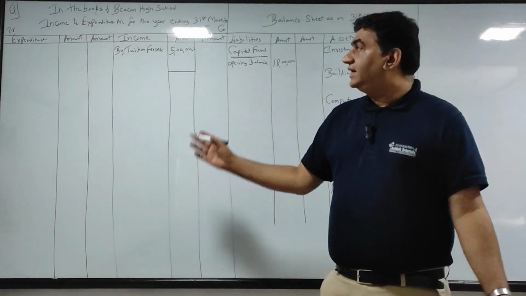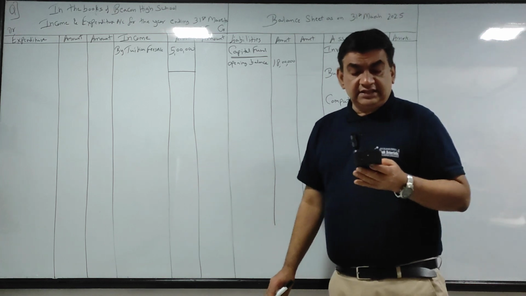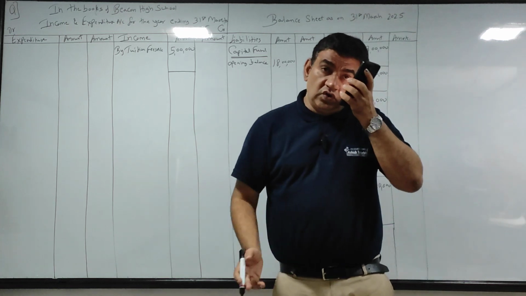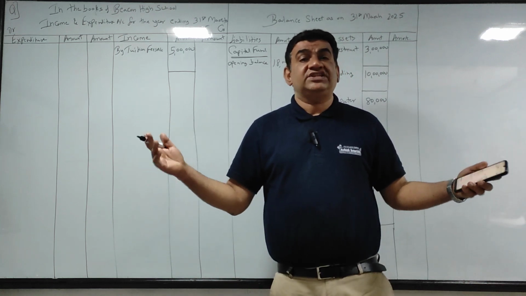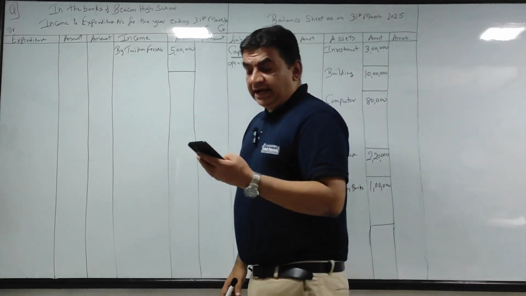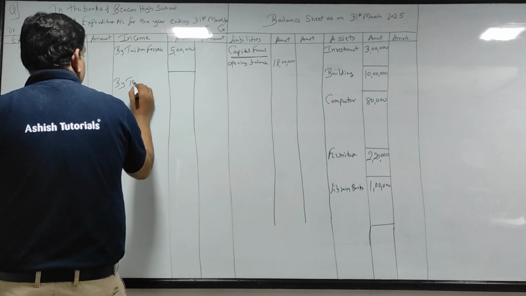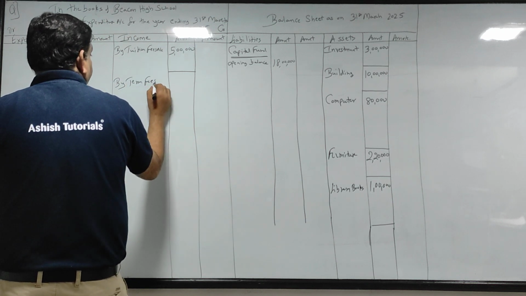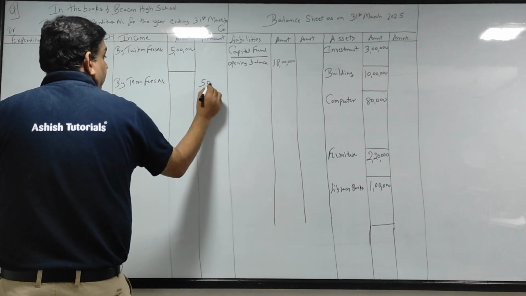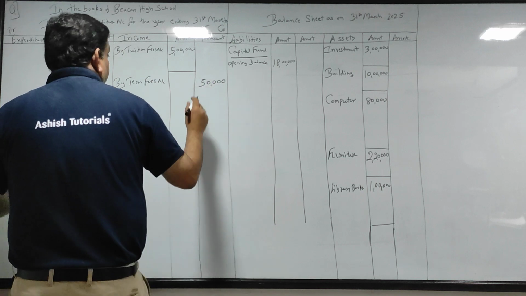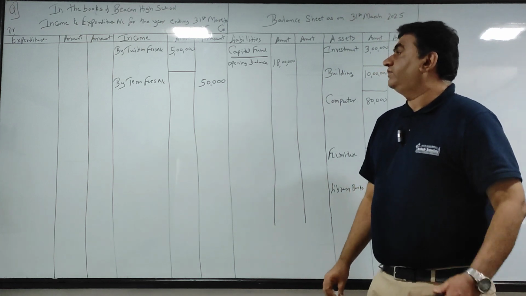It's income and expenditure, right? Credit side income, debit side expenses. So by tuition fees 5 lakh in the inner column. Term fees, you all know, schools and colleges charge term fees. When there is a semester, they charge extra term fees or semester fees. That again for the school is an income. Come to the credit side. By term fees account. Here there is no adjustment. So straight away outside, second column, 50,000.